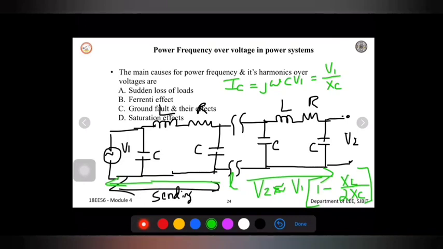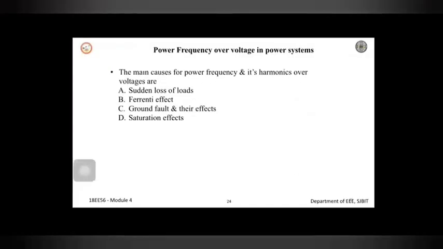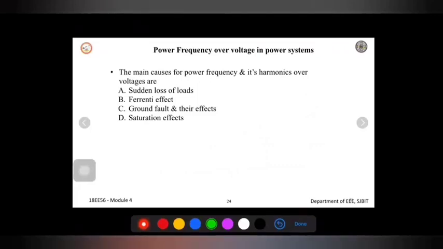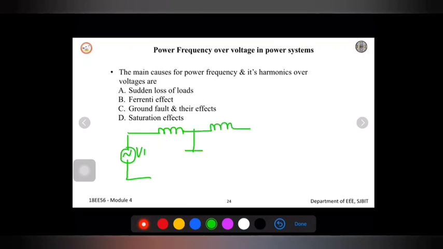So this is the approximate figure for the above transmission line, where I have V1 connected with a reactance XL by 2 and with a capacitance, and this is V2.